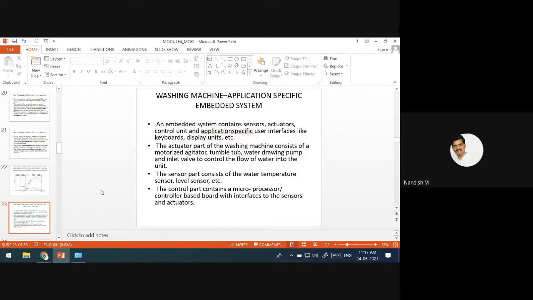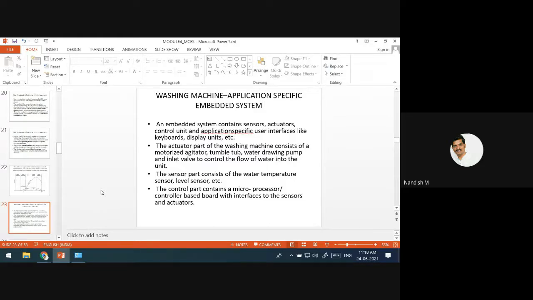100% there will be a sensor, because in the latest washing machines from the last 2 to 3 years, even if you send cold water, the water gets automatically heated inside. There will be sensors, and there will be actuators, which are the output unit where you see some output. There will be a control unit. What is this control unit? That is the microcontroller or the board, which we call the control unit.